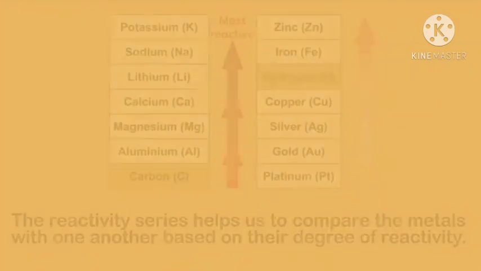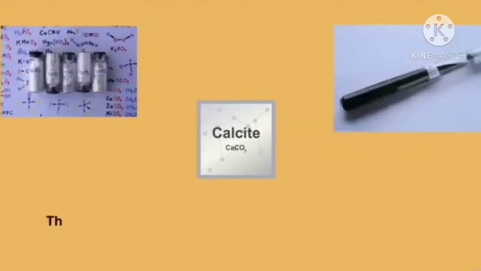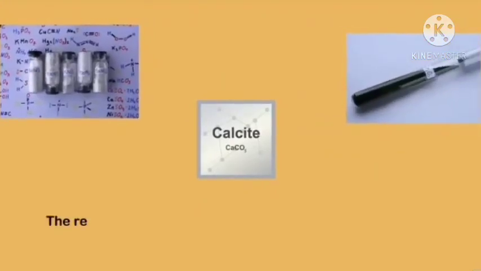The next important feature of the metal reactivity series is that the compounds of metals like oxides, carbonates, nitrates and hydroxides can also be easily compared by using the reactivity series of metals.